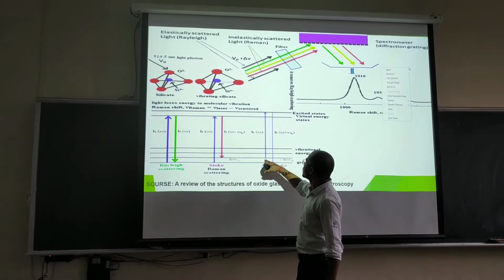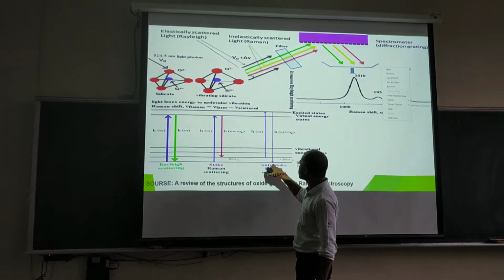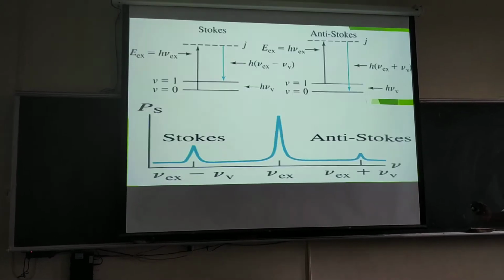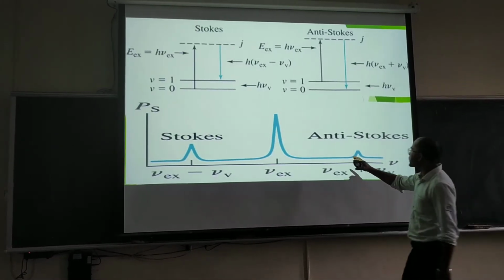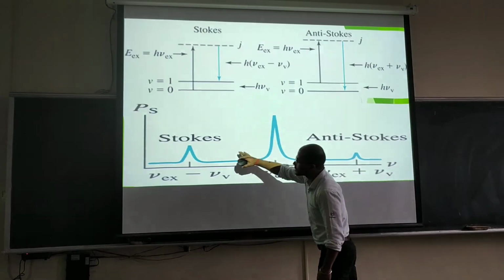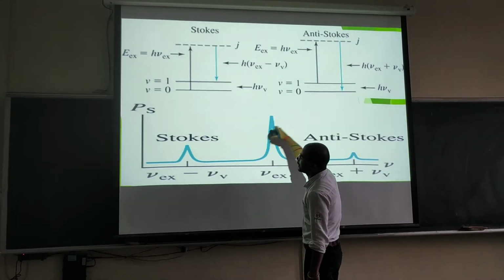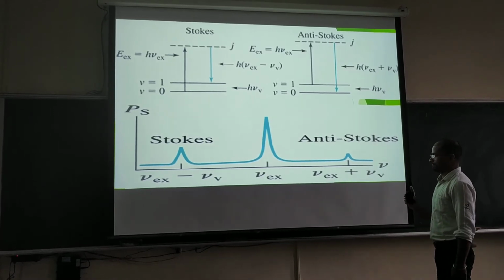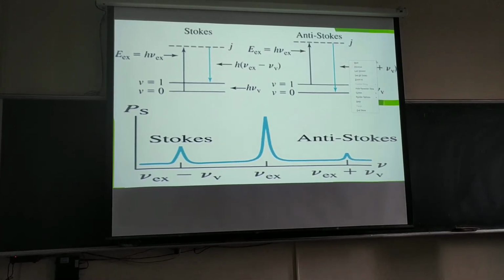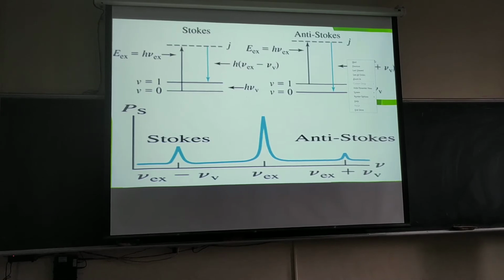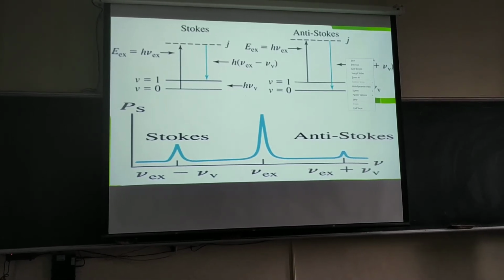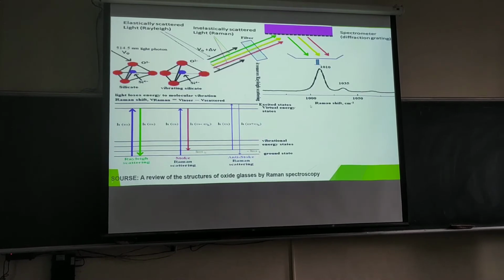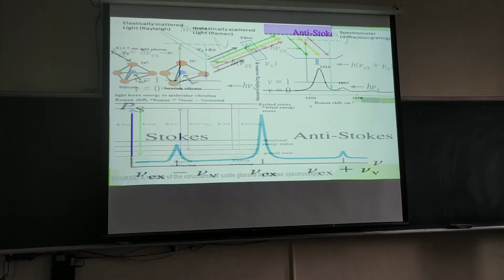And when it is in some energy state and comes back to the ground state, it goes to the right side, so this is the anti-Stokes line, and this is the Stokes line, like Stokes Raman scattering.